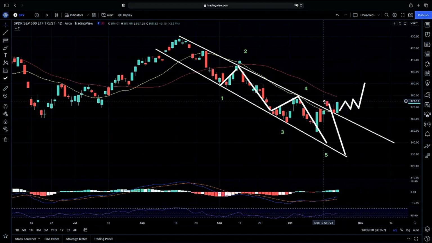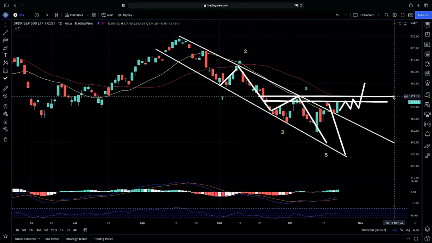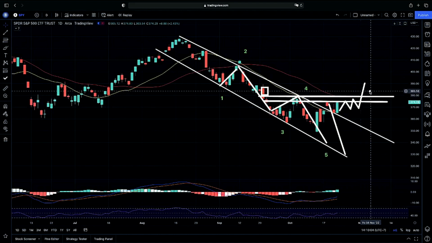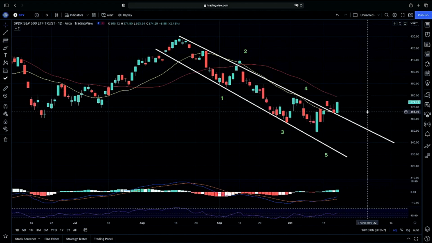In my opinion, our next level that we're looking to see if we can get above is here at 375. If we can continue on above 375 here and we can continue on above 380 from there, that would be our next level for that possible gap up. Again, that gap level is our previous gap down that we had, and we would be looking for that possible gap up above 375 and then looking to see if we can continue on above 380 from there. So again, those are the two levels to the upside.